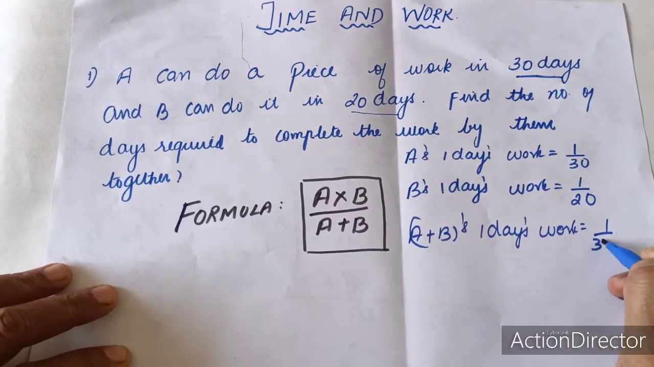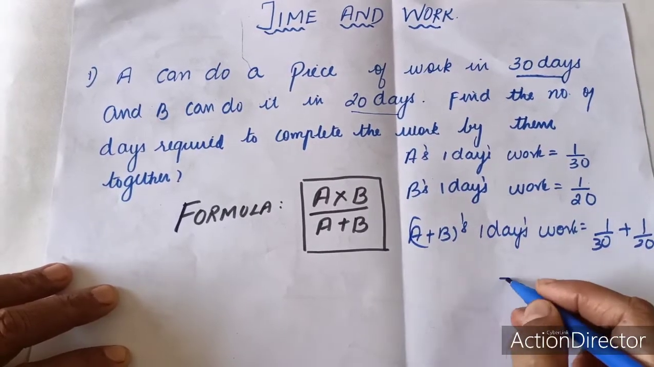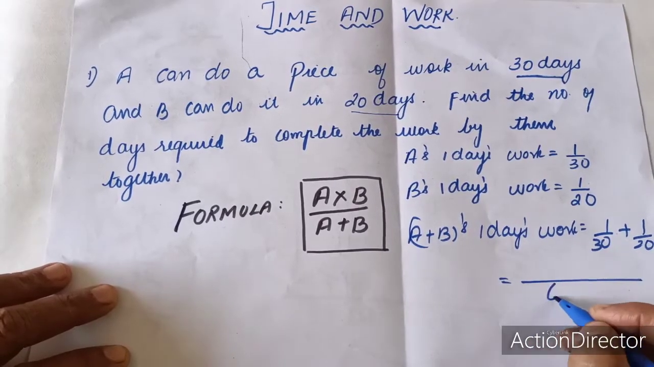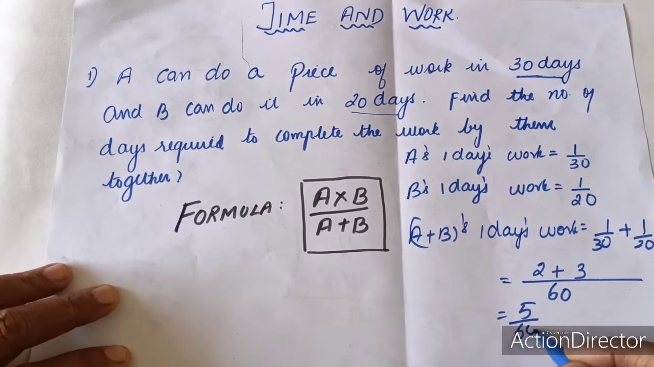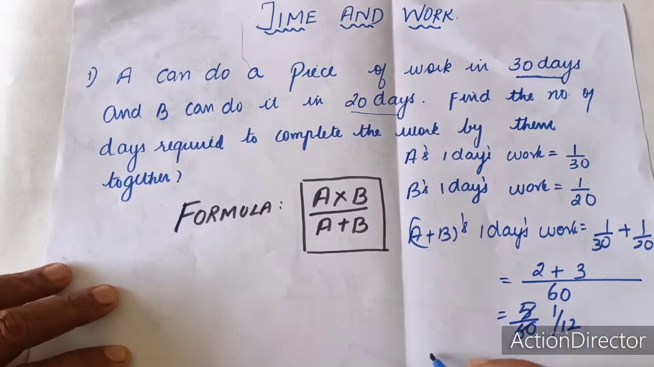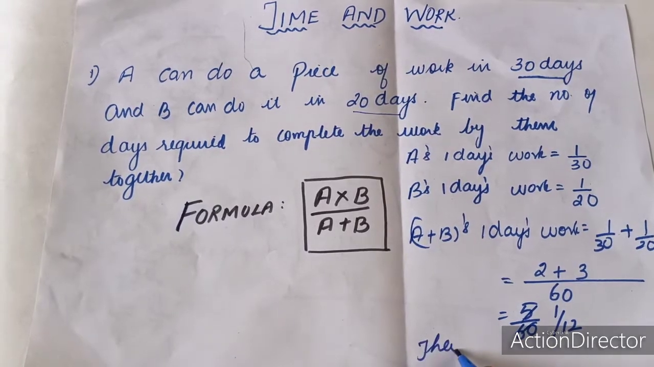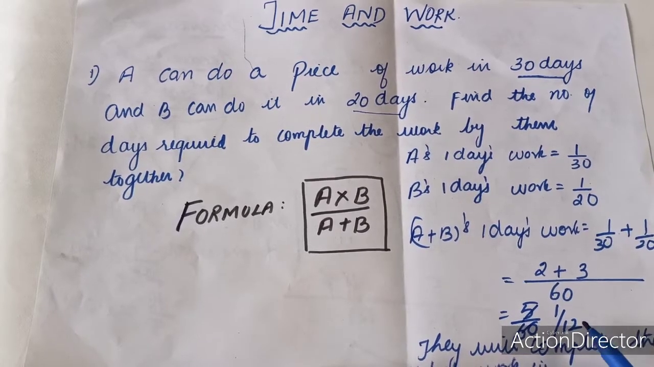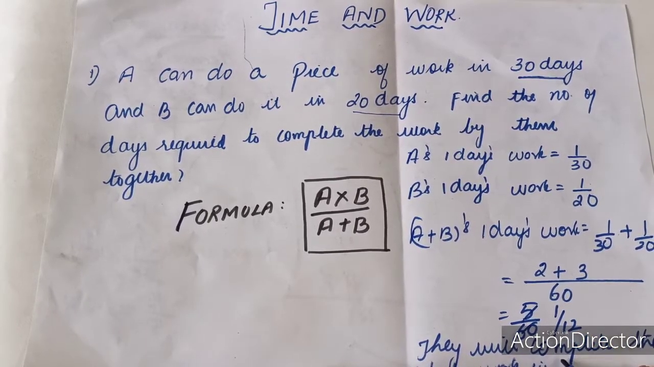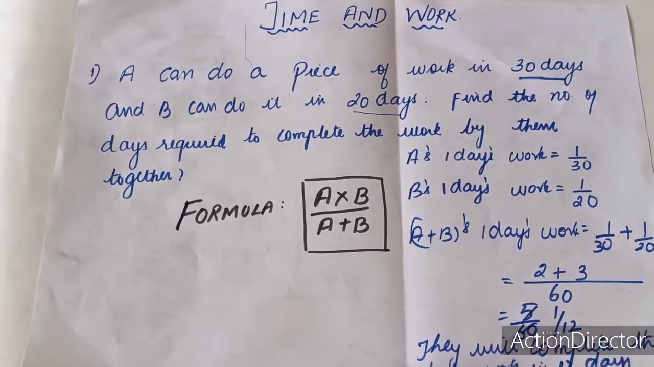1 upon 30 plus 1 upon 20. Now let us take the LCM. LCM will be equal to 60. So it will be 2 plus 3 which is equal to 5 upon 60 or 1 upon 12. Now if A plus B's 1 day's work is equal to 1 upon 12, they will complete the whole work in 12 days. So you have to reciprocal it. If it is 1 upon 12, then you have to reciprocal and write it as 12 upon 1, that is 12 days. So this is the traditional way of doing the sum.